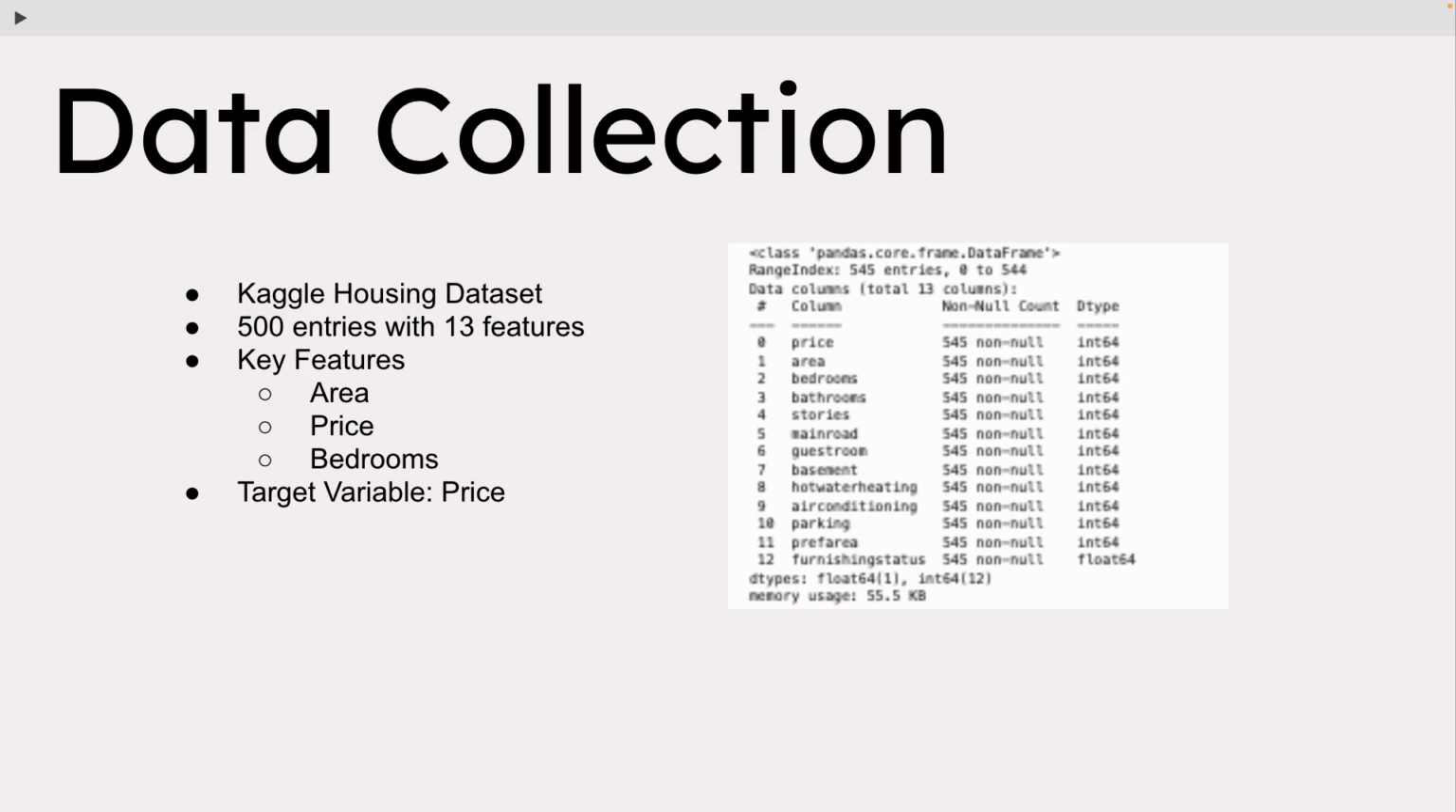For this project, I used the Kaggle housing dataset, which includes 500 entries and 13 features. Key features include property area, the number of bedrooms, and price. The target variable for our model is property price.